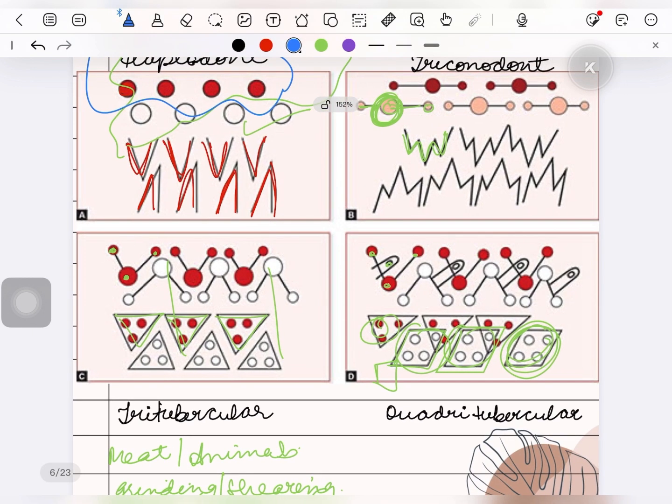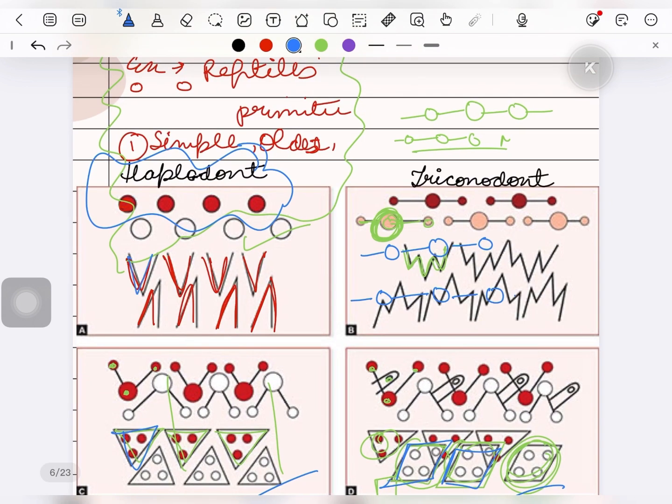Okay. Questions can come as image based. Directly these images can come, and you just have to name what kind of dentition this is, and this, or this. You just have to remember the diagrams: in triconodont, all of the cusps are present in a linear pattern, but in case of tritubercular, they're present in a triangular pattern, and in case of quadritubercular, they're present in a rhomboidal, diamond, or square shape. And in Haplodont, these are just conical teeth, and they do not occlude.